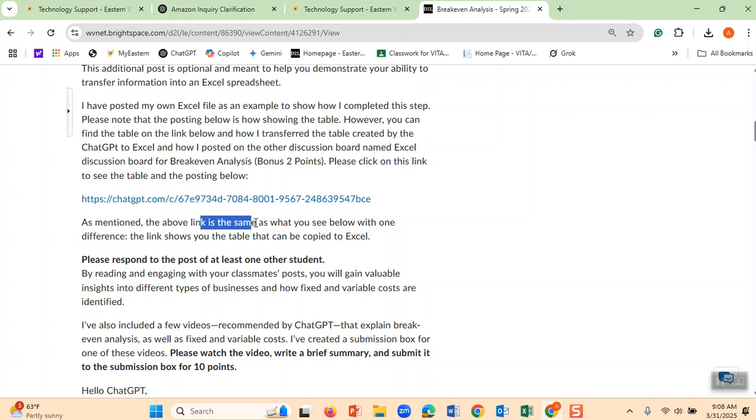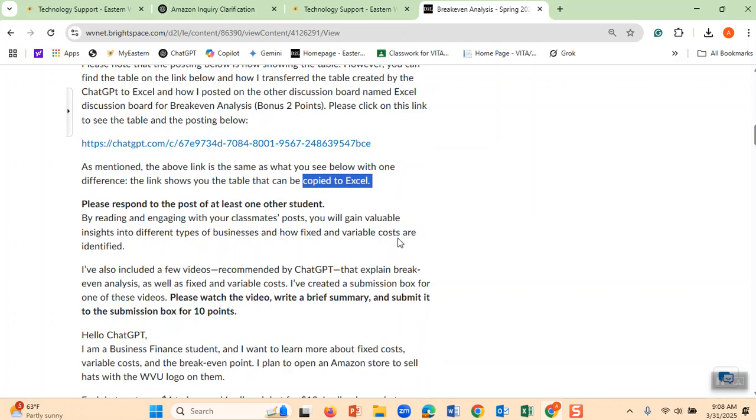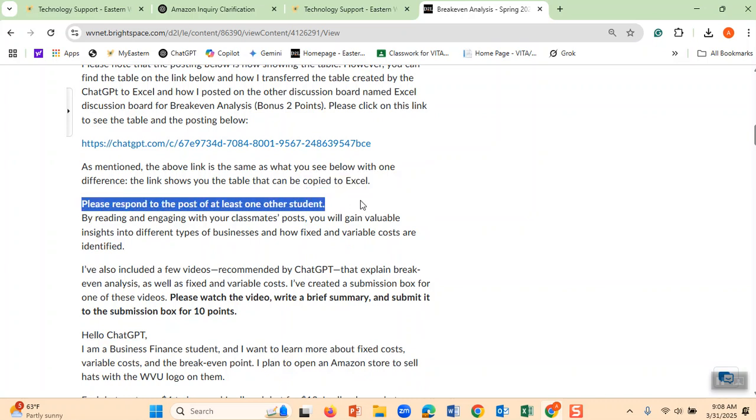As mentioned, the above link gives you a table that you can copy to Excel, download it to Excel. Please respond to the posting of at least one student. Read the scenarios by students.